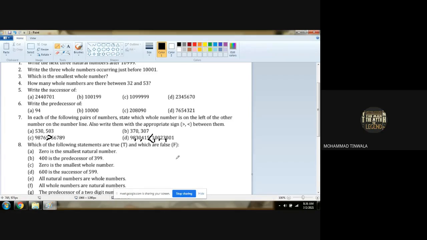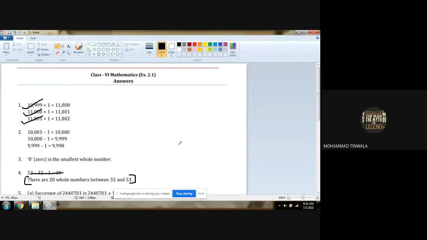And which one is on the left of the other number? 1 crore 23,001 is greater, so the smaller number will be on the left hand side. 98 lakh 30,415.